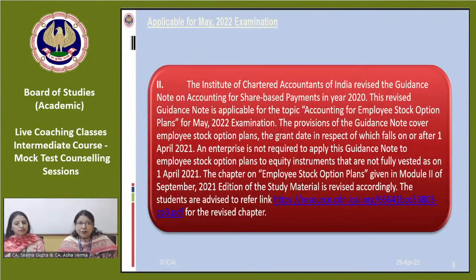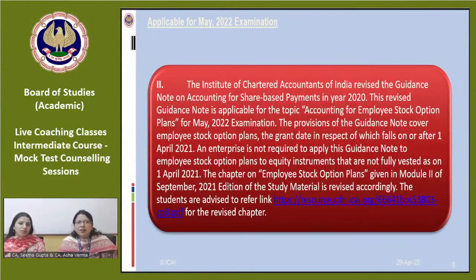So you should remember that especially for chapter 3 and for the financial statements of companies, wherever the financial statements of companies are being given, either in chapter 5 or in chapter 6 or in chapter 4 or in chapter 10, you are required to go through the revised content. For chapter 2 also.